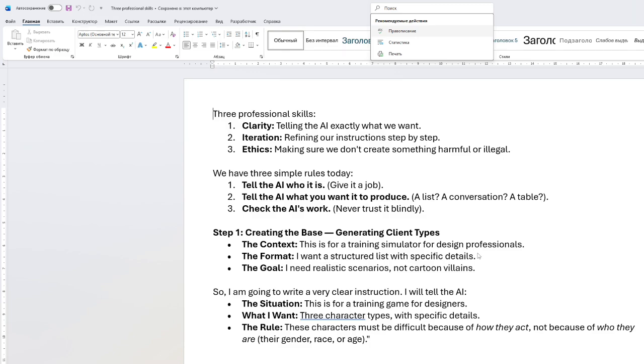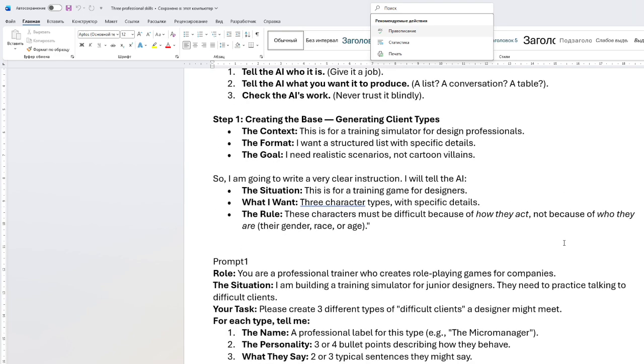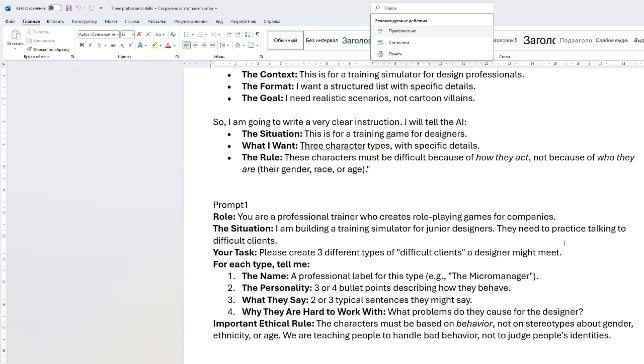So let's start with creating the first prompt. You can see here the technique we'll be using is a technique of three steps. First will be role. We'll be giving a role to the AI: hey AI, you are a professional trainer who creates role playing games for companies.